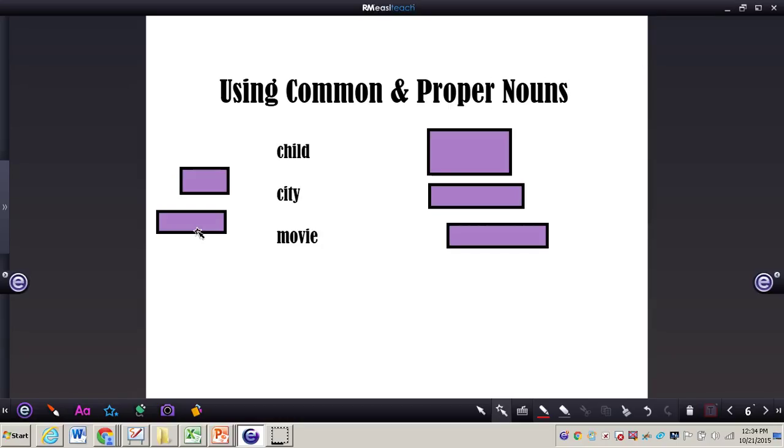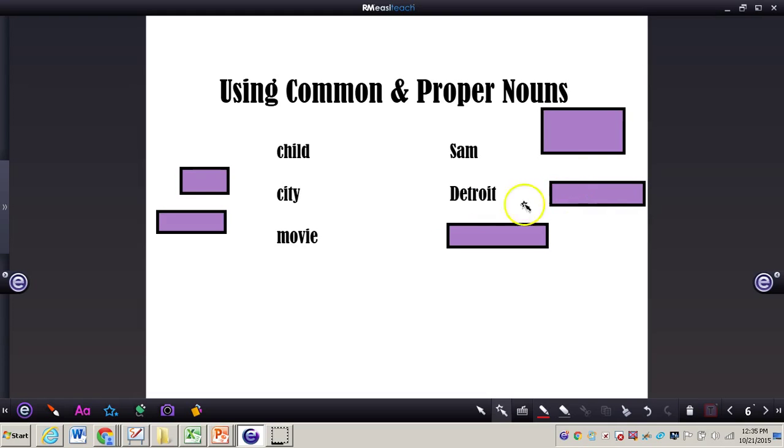Now, a proper noun, on the other hand, names a specific person, place, thing, or idea. So a child, Sam, that's the name of a specific child. City, a specific city, which is Detroit, and movie, a specific movie, Finding Nemo, and who does not like Finding Nemo? Now, it is important to know that common nouns, as you can see on the left-hand side, are not capitalized unless they're at the beginning of a sentence or part of a title. However, proper nouns are always capitalized.